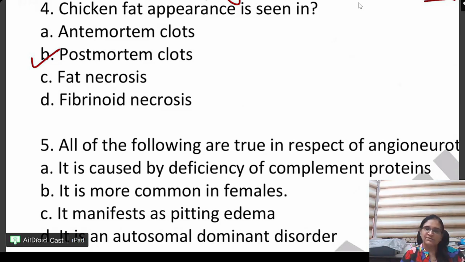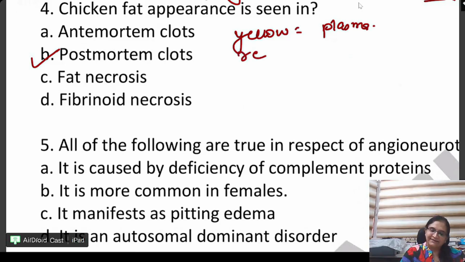Everybody knows it. The yellow portion represents the plasma, and the red cells form the red portion. So chicken fat appearance is the yellow and the red appearance that we see in the post-mortem clots. Very good. Very important question. Repeat question. All of you have done it.